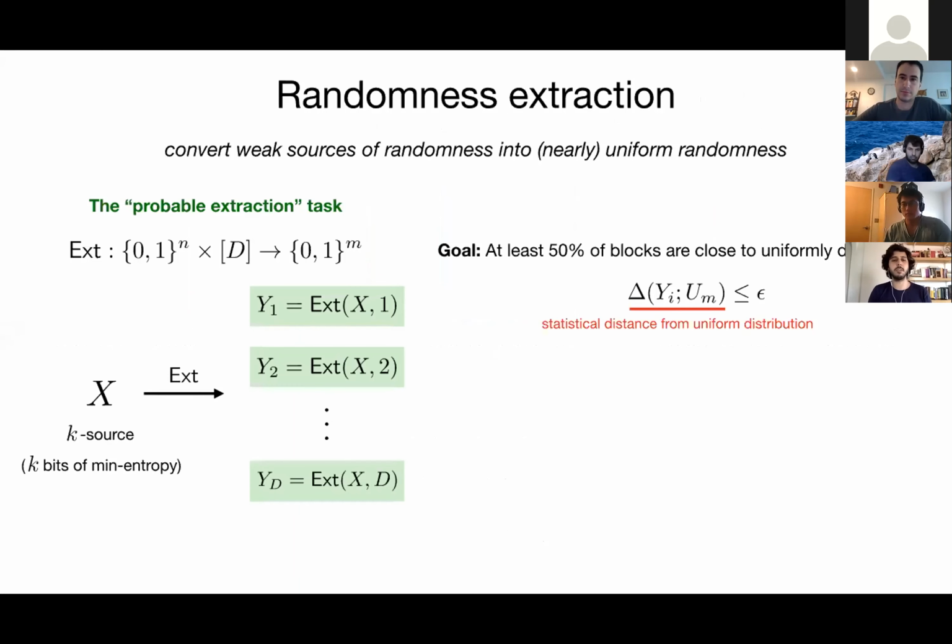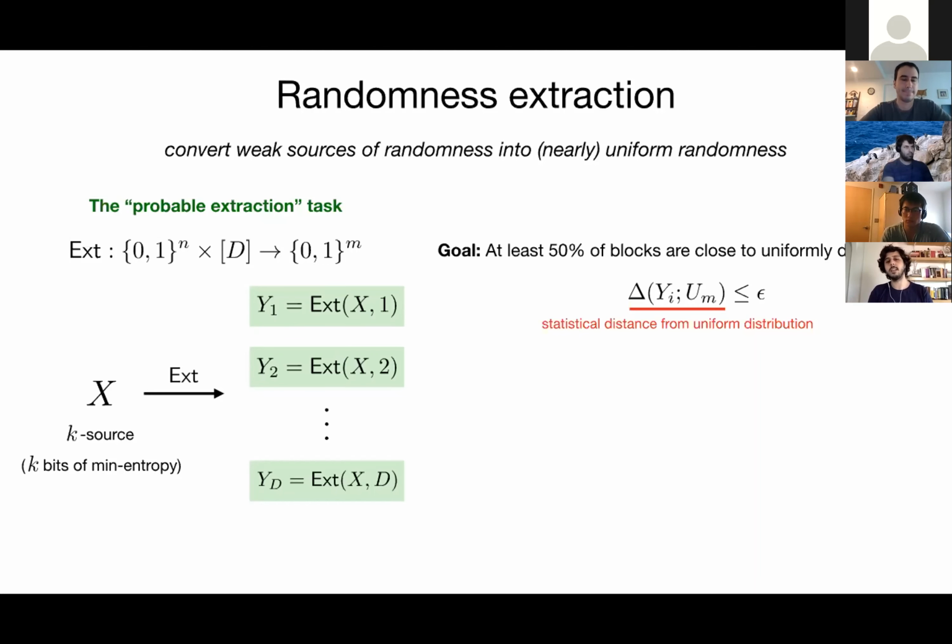And the starting point for us is what we call the probable extraction task, where we start with a weak source of randomness X, which is a k-source, meaning that it contains at least k bits of min-entropy. And the goal is to design an extractor with d seeds, such that for each fixing of the seed 1 through d, you output the block y1 through yd as a function of x.